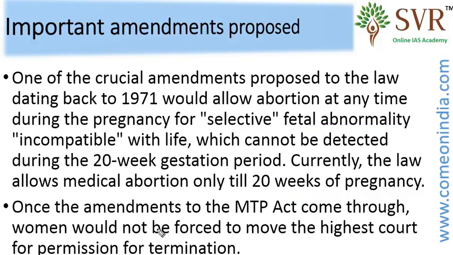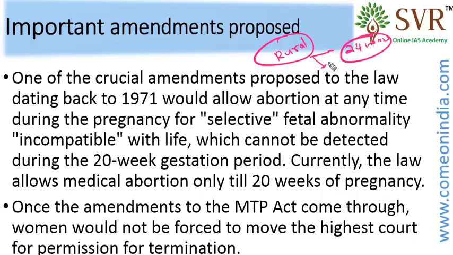Another point is that women should not be forced to move to the Supreme Court for permission for the termination of the baby, because whoever comes to the Supreme Court is educated and economically affordable. What about the uneducated women who stay in the rural areas and are detected with abnormality at 24 weeks of gestation or beyond?